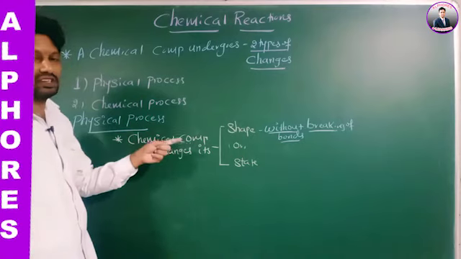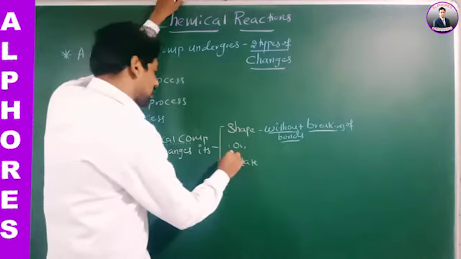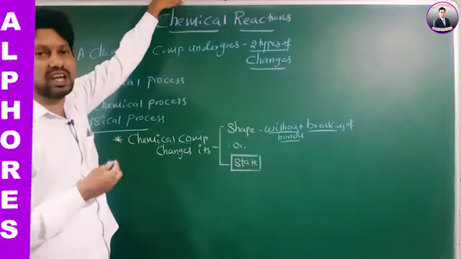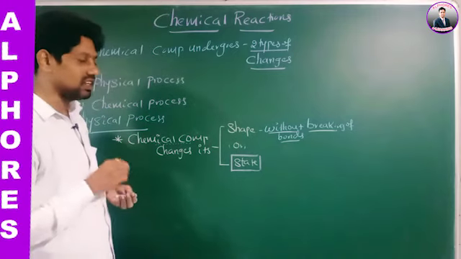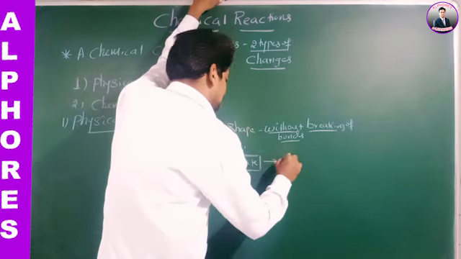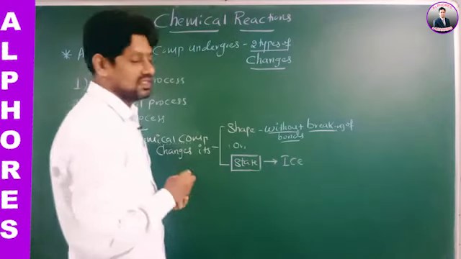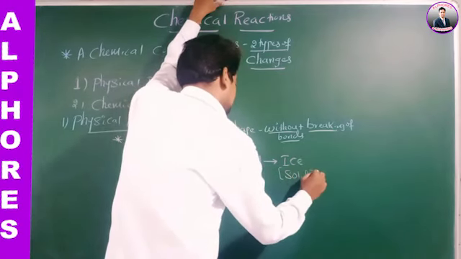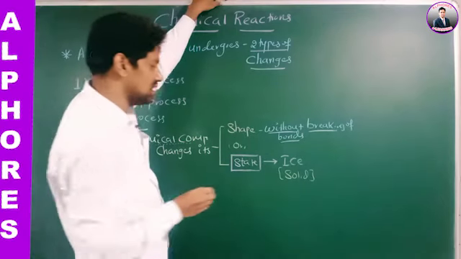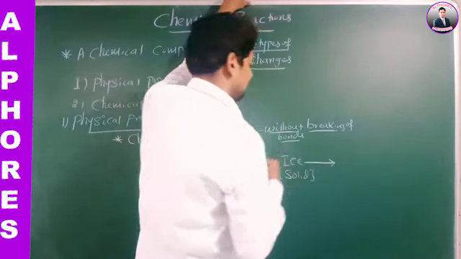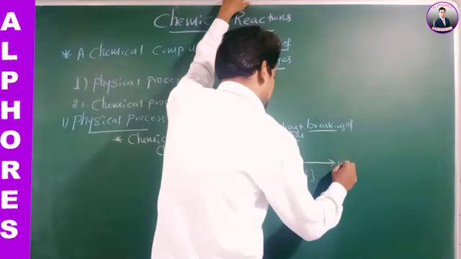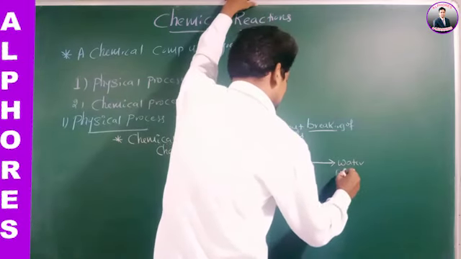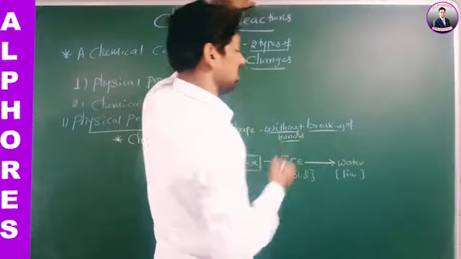Change in state. What is the meaning of change in state? It means a chemical compound is changing its state. For example, take ice. Ice is in which state? Solid state. When this ice melts, what do we get? Water. This water is in which state? Liquid state.